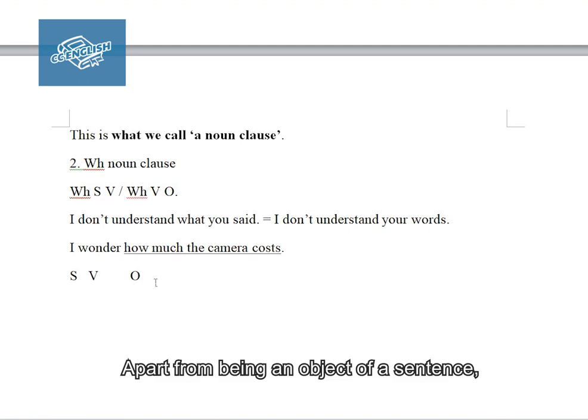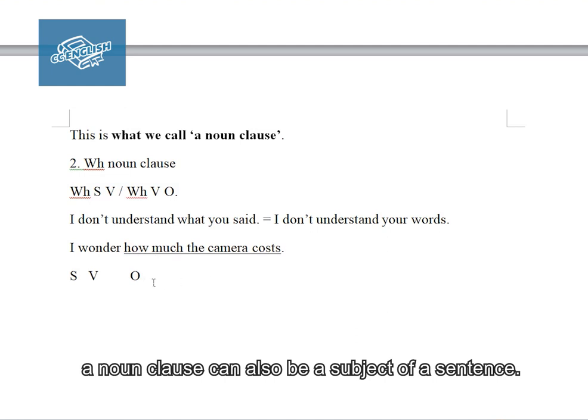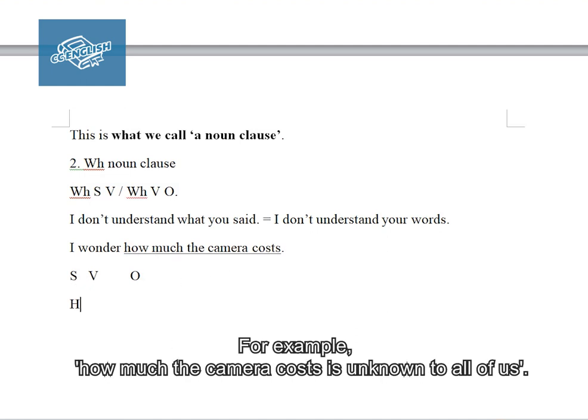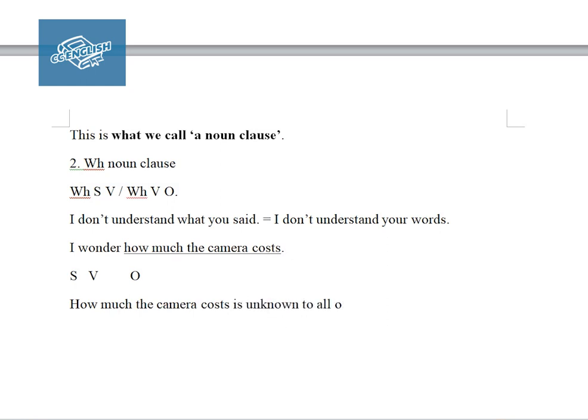Okay, so apart from being an object of the sentence, a noun clause can also be a subject of a sentence. For example, let me use the same thing. How much the camera cost is unknown to all of us.